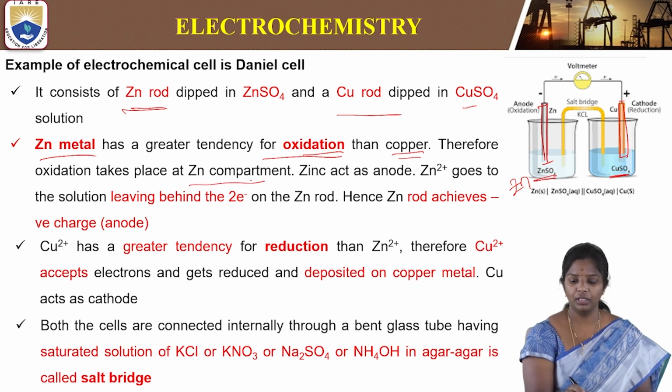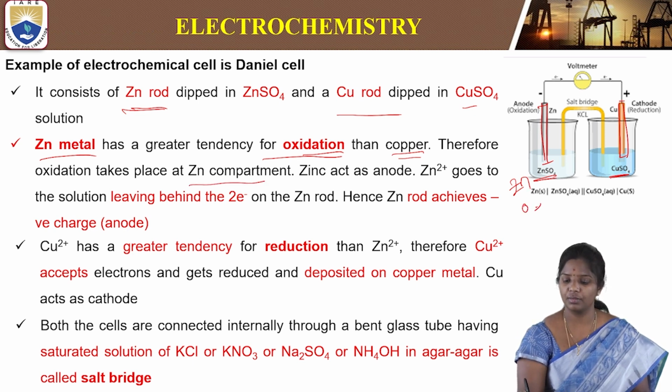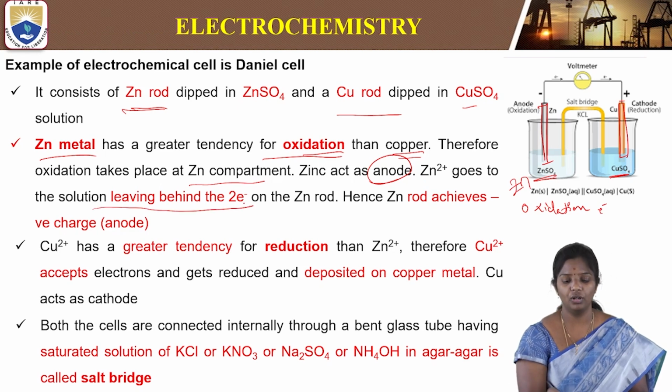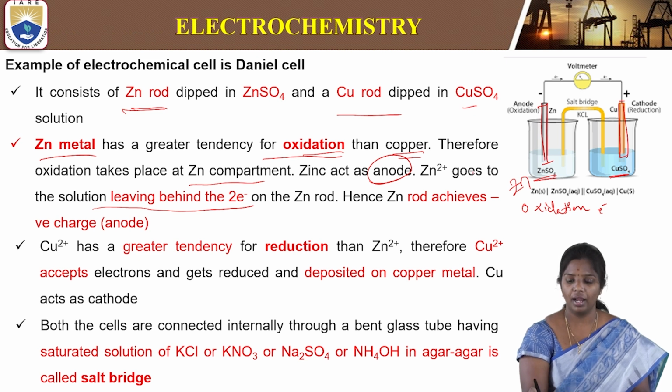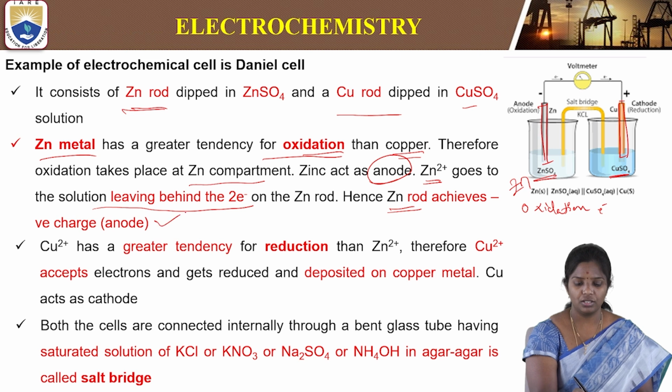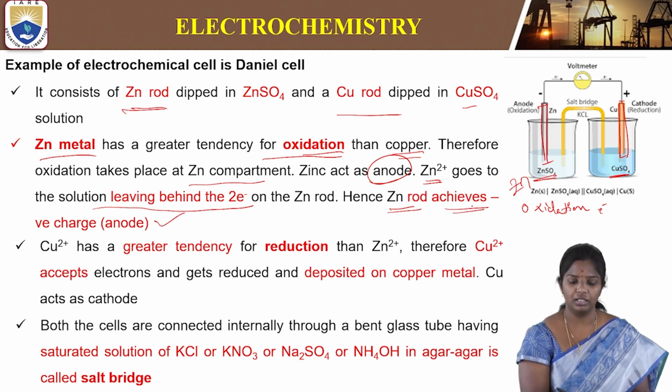In this compartment, zinc oxidation takes place and gives off electrons, so it acts as the anode. Oxidation takes place at the anode. Then Zn2+ goes into the solution, leaving behind two electrons. The evolved electrons will be left there and Zn2+ will go into the solution. So the zinc rod therefore achieves a negative charge.